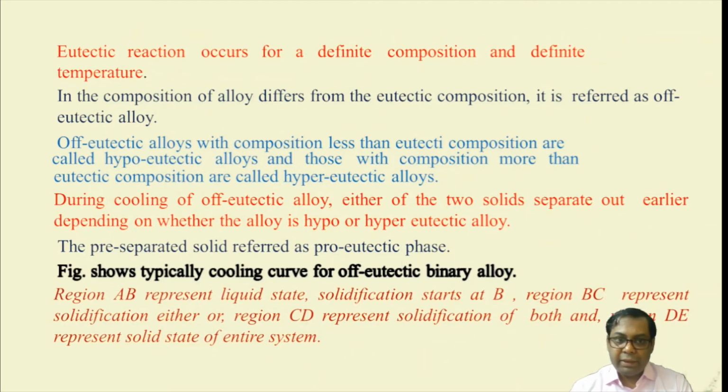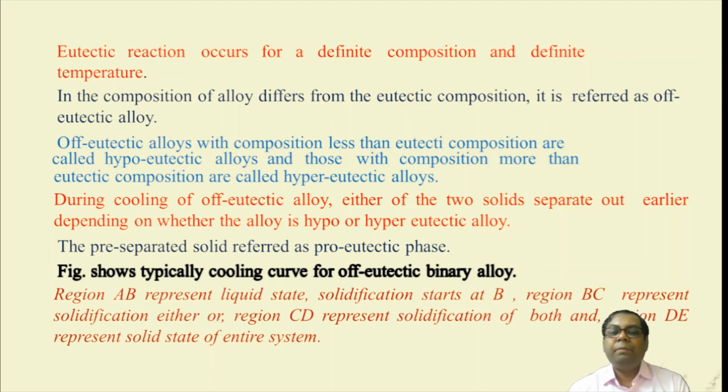I have explained it over here: eutectic alloys with composition less than the eutectic composition are called hypoeutectic alloys, and those with composition more than the eutectic composition are called hypereutectic alloys.